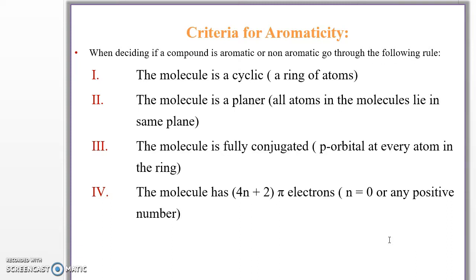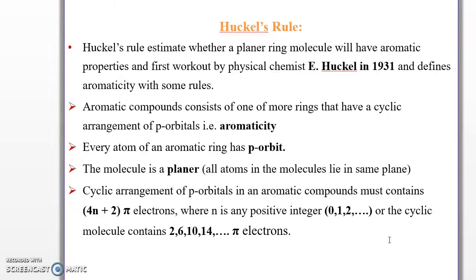Last one, the molecule has 4n+2 pi electrons. When you are applying this formula, 4n+2 is equal to the number of pi electrons, then the value of n is equal to 0, 1, 2, 3, it is continuous, that is a whole number or positive integer.